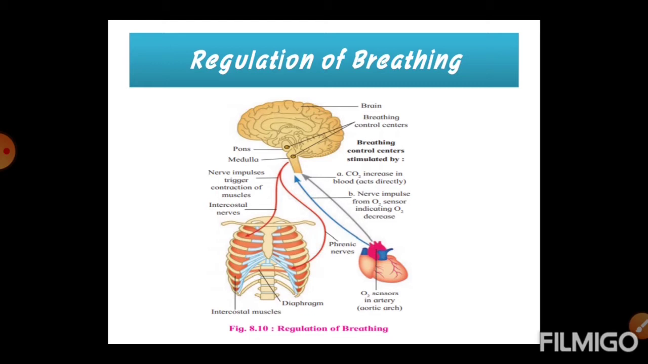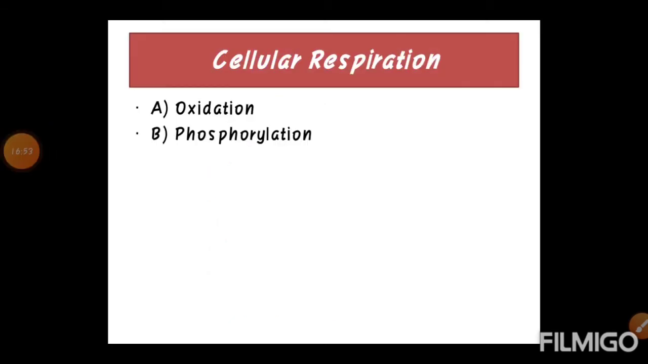It is divided into three groups: dorsal group of neurons in medulla, ventral lateral groups of neurons in medulla, and pneumotaxic center located in pons.